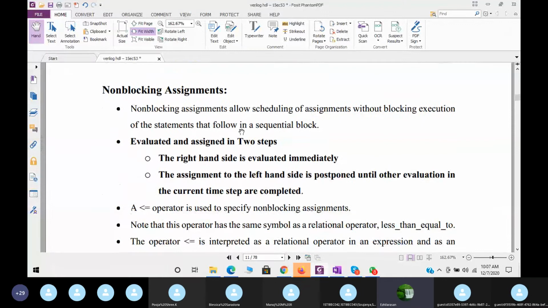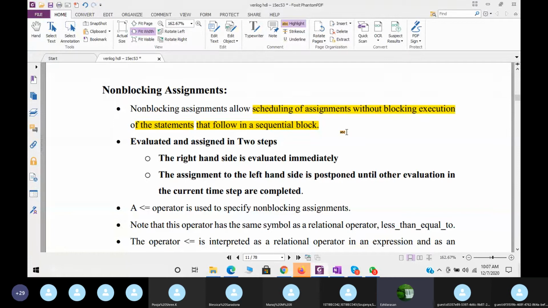Now let us see what non-blocking assignment statements are. The non-blocking assignment statements allow scheduling of assignments without blocking execution of the statements that follow in a sequential block.